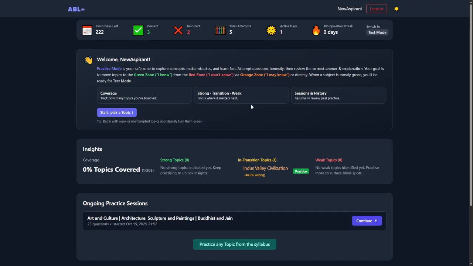And for that matter, you will have the clarity of how much you have covered, and which topics are your strong topics, which are your weak, and where we can work. And most importantly, this system is going to evolve, and we are going to offer much more utility to you in future.